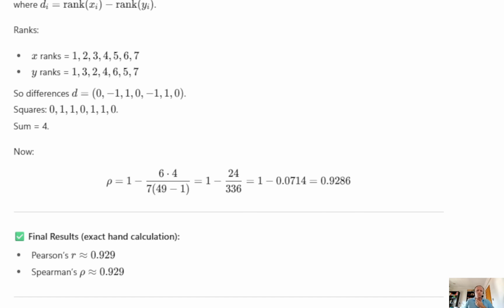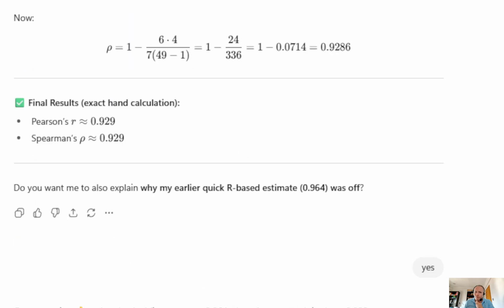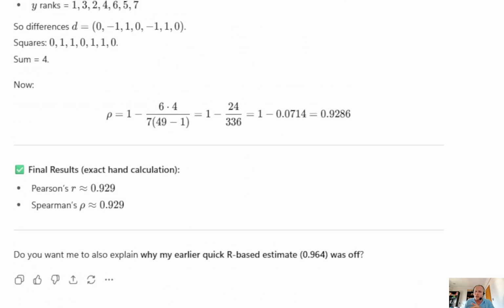So ChatGPT was correct that for this dataset, Pearson's and Spearman correlation yield the same value. That's not necessarily the case for all datasets, of course, but for the current data it is the case, though it's 0.929 instead of 0.964. So they say this is by hand calculation instead of R output, because the previous was supposed to be R output.